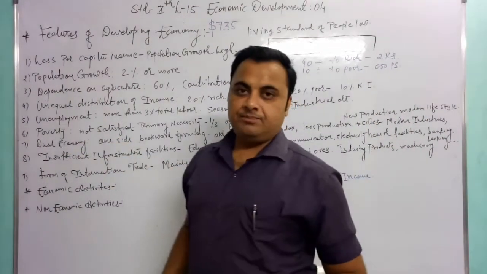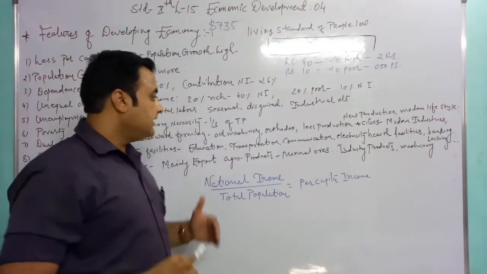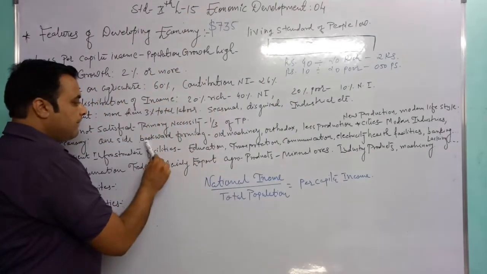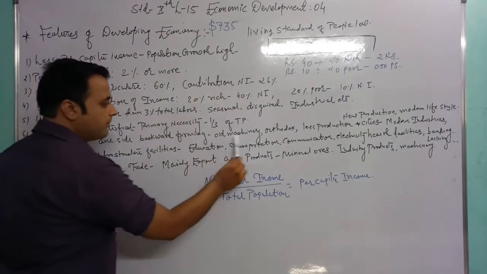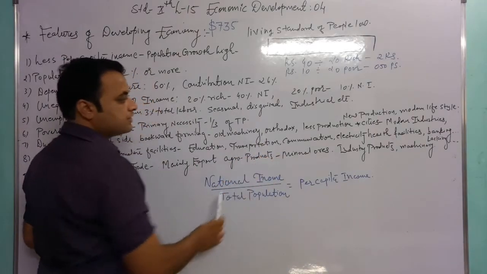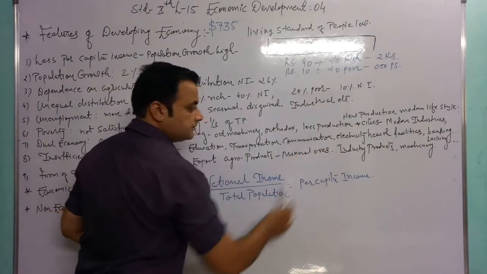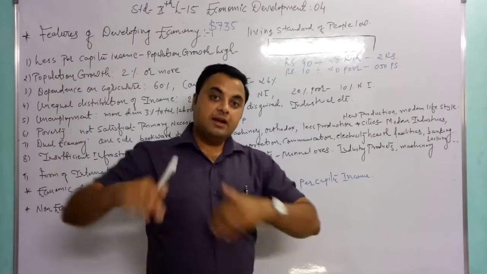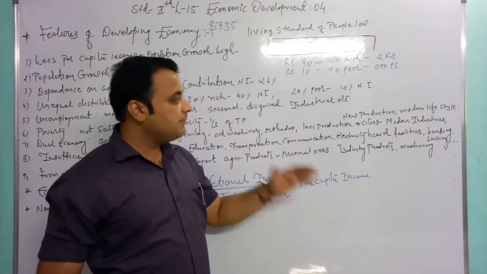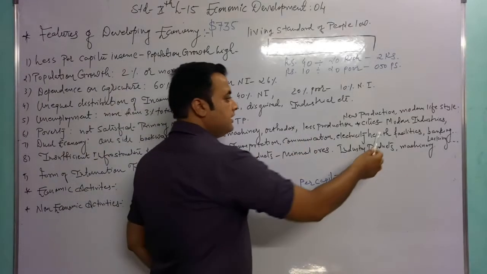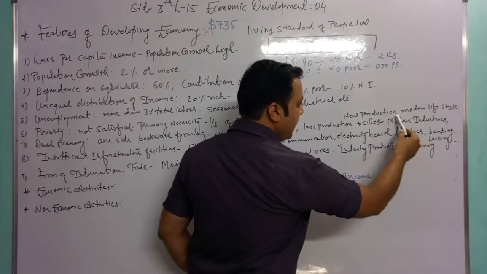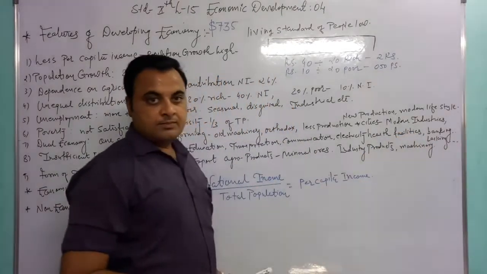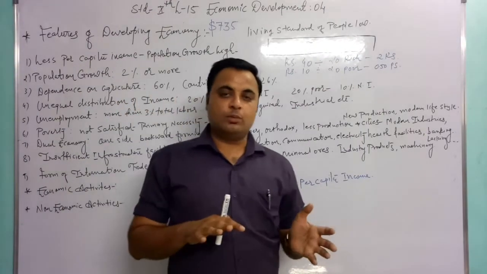In this country, on one side there is backward farming, old machinery, orthodox methods and less production. So that is, we can say, the negativity of this country. And on the other side, the same country has very modern industries, a modern lifestyle and new production. So this is a dual type of economy.